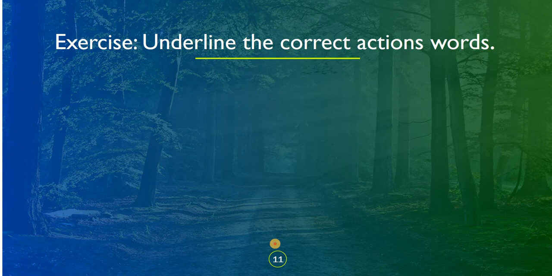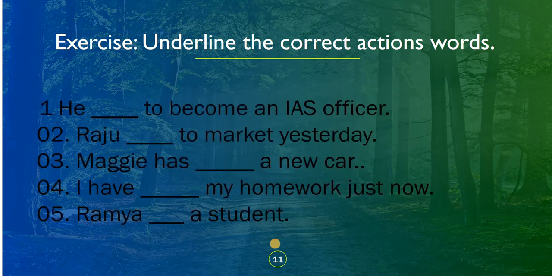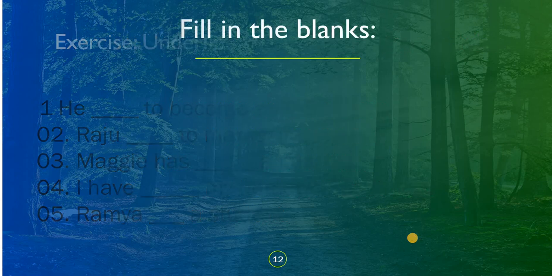Underline the correct action words. First one, he dash to become an IAS officer. Raju dash to market yesterday. Maggie has dash a new car. I have dash my homework just now. Ramya dash a student. So you can read this by pausing the video, and after you read, try to answer it and then you can replay it.